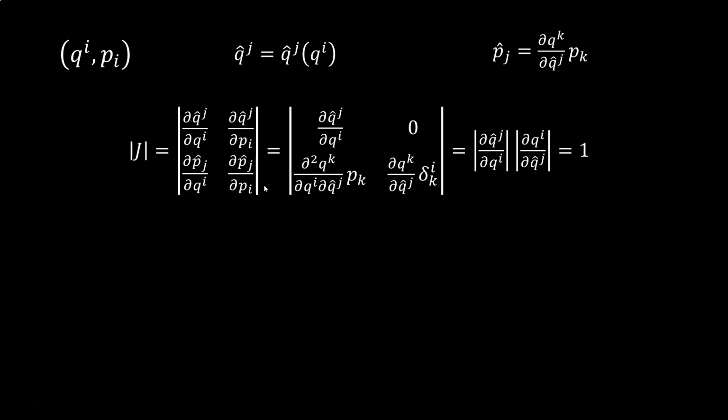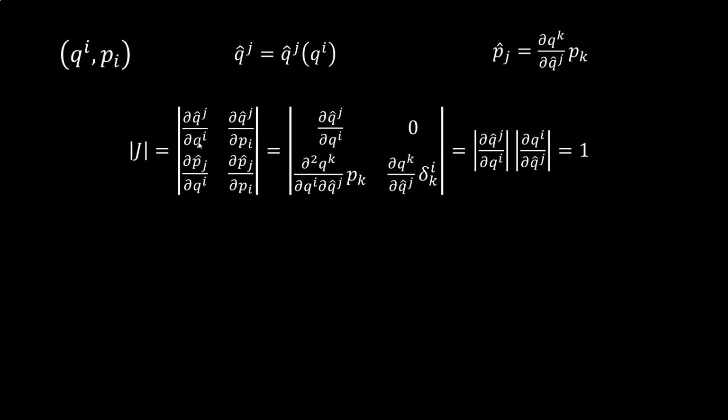What does that mean? Well, we have our state variables, position and momentum. We change coordinates, which means we change the state variables from position q to q hat according to some arbitrary but invertible function. The momentum also changes and the components change covariantly. That is, we have p hat lower j equal to the derivative of q_k with respect to q hat j times p_k. The lower indices are there to remind ourselves that the q hat j is in the bottom. Now we calculate the Jacobian determinant. The Jacobian matrix is the derivative of the new variables with respect to the old variables. So we have a block matrix with all four combinations.